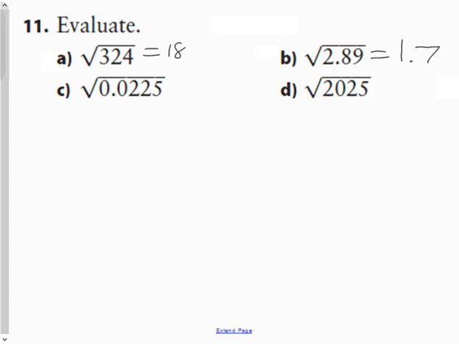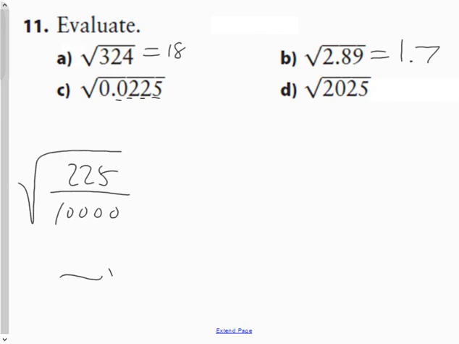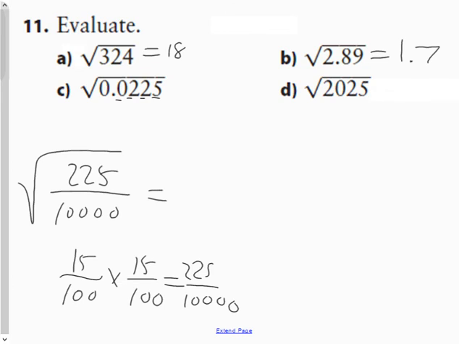Your next question is in decimal form. It says the square root of 225 ten-thousandths. Ooh, I think this is going to be a dandy because both of those are perfect squares. What fraction times itself is 225 over 10,000? Well, what number multiplied by itself is 225? The answer is 15 times 15 is 225. And what number times itself is 10,000? The answer is 100 times 100. So therefore, the square root of 225 ten-thousandths is 15 hundredths. And therefore, the square root of this decimal here is also 15 hundredths, or 0.15.